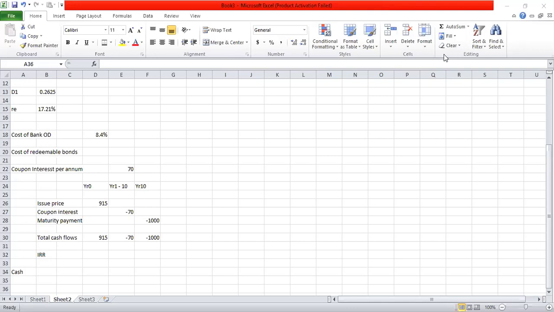And for year 10, since in addition to 70, which is the interest payment, there's an additional 1000 payment occurring in year 10, the total amount that you have to enter in front of the 11th year in the financial calculator is 1070. It is negative 1070, not 70 only. Because in the 10th year, as per our original cash flow, in addition to the interest payment, there's a maturity value payment also. So when you combine both, there's a total payment of 1070 in the 10th year that you have to enter in front of the 11th year in the financial calculator.